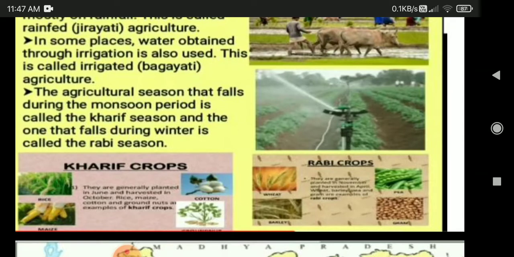of winter which crops are grown? That is wheat, barley, peas and gram. That is called Rabi crops. Okay, have you all understood, students?